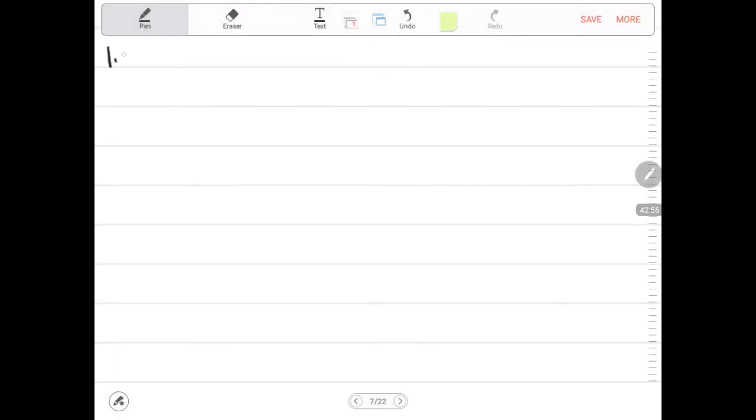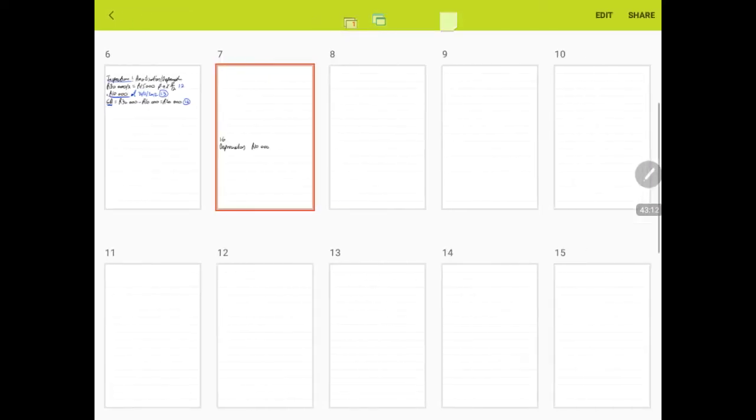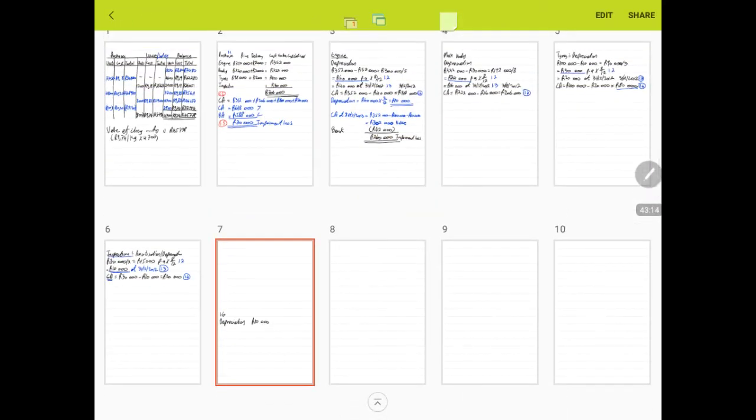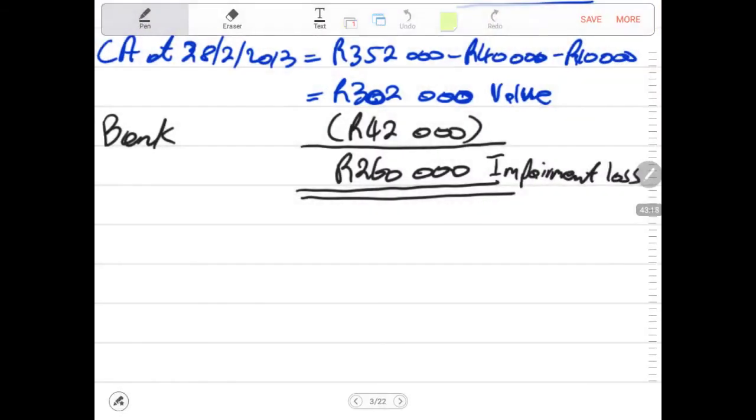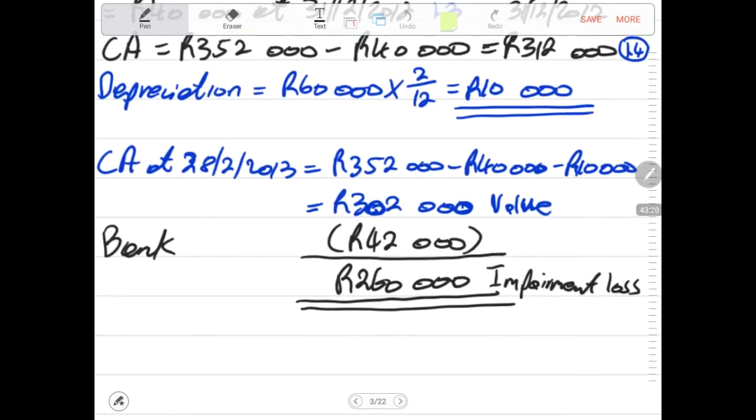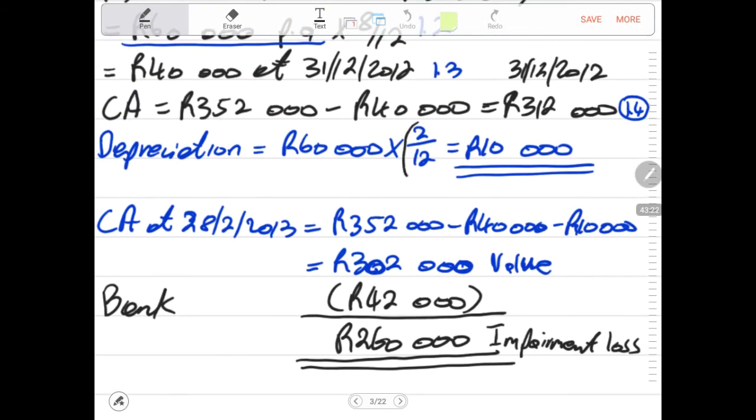Then this is 1.6. We debit our depreciation. Our depreciation was 10,000 for January and February for the damaged engine. If you remember that one, let us go there and verify. Engine depreciation for the 2 months, January and February, came to 10,000.